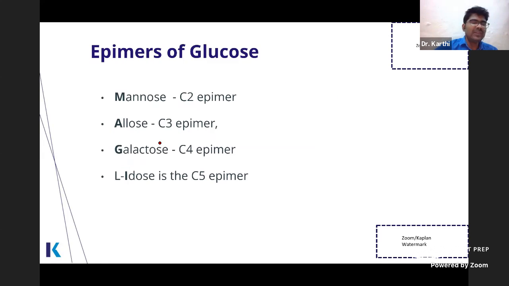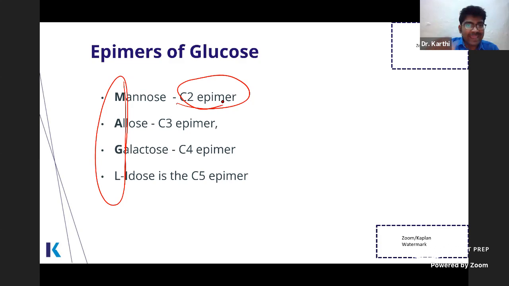Right? Now, this is again important: epimers of glucose. Epimers of glucose can be remembered by this: Maggie. What are epimers? Epimers are isomers which differ in the configuration of just one carbon. If you see all the other carbons, the stereoisomeric pattern is the same. The attachment of H and OH is the same except in a single carbon. So the difference between glucose and mannose is just the second carbon.